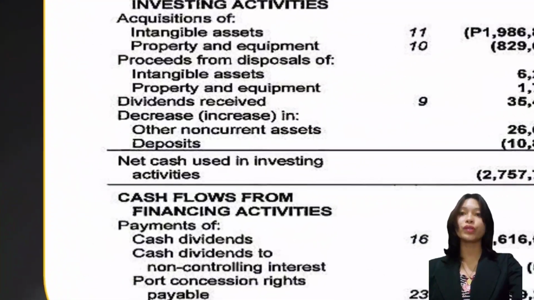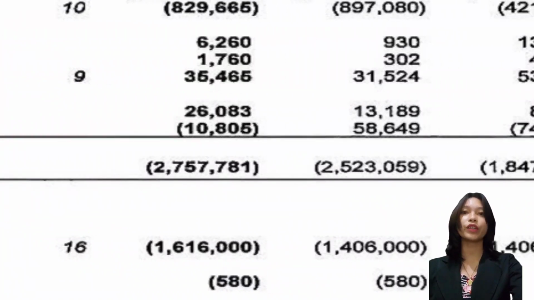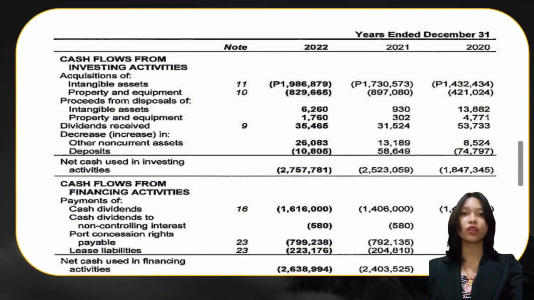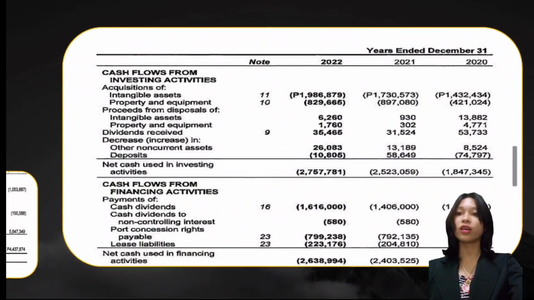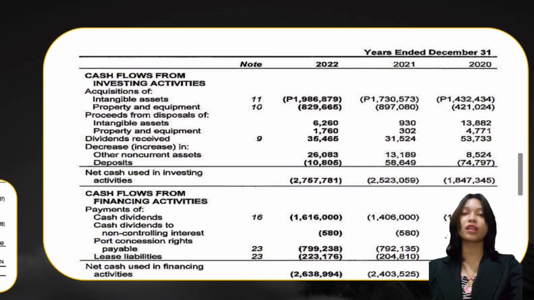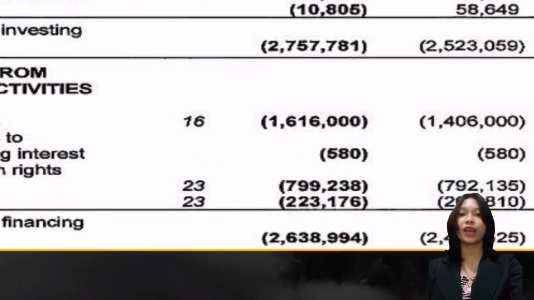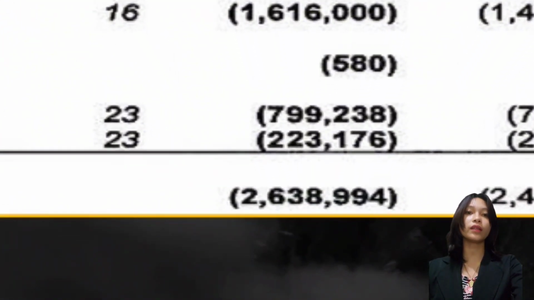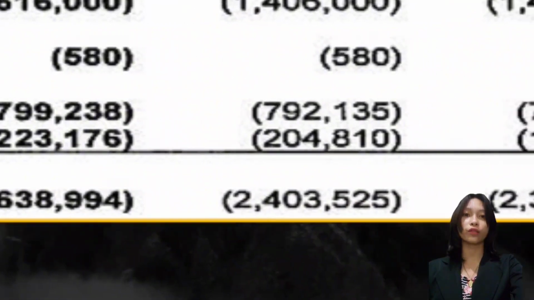The net cash used in investing activities in 2022 has 2,757,781, while in 2021 it has 2,523,059. The net cash used in financing activities in 2022 has 2,638,994, while in 2021 it has 2,403,525.